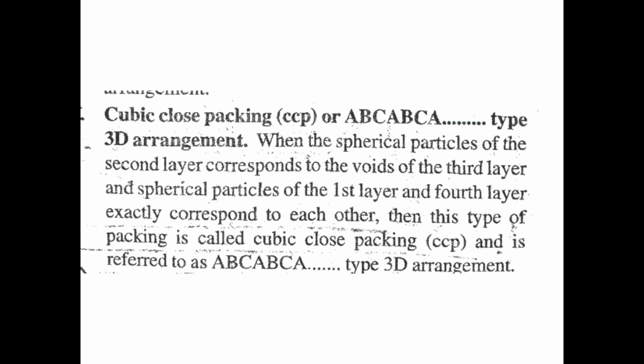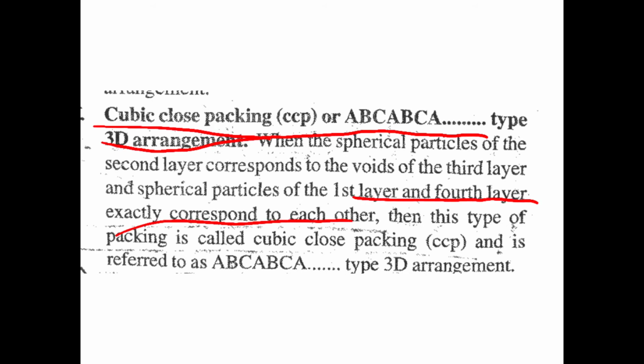Then cubic close packing, or ABCA type of 3D arrangement, or in hexagonal close packing ABA. In cubic close packing, ABCA type of 3D arrangement will be present when the spherical particles of the second layer correspond to the void of the third layer, and spherical particles of the first layer and fourth layer exactly correspond to each other. Then this type of 3D packing is called cubic close packing or CCP.